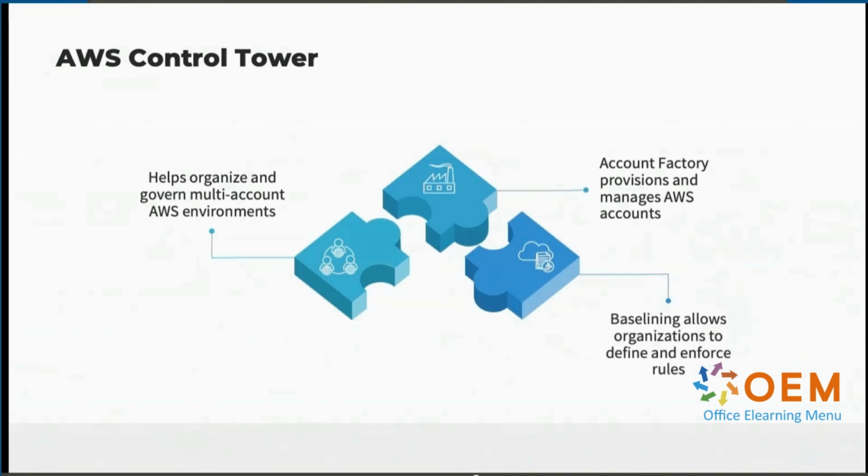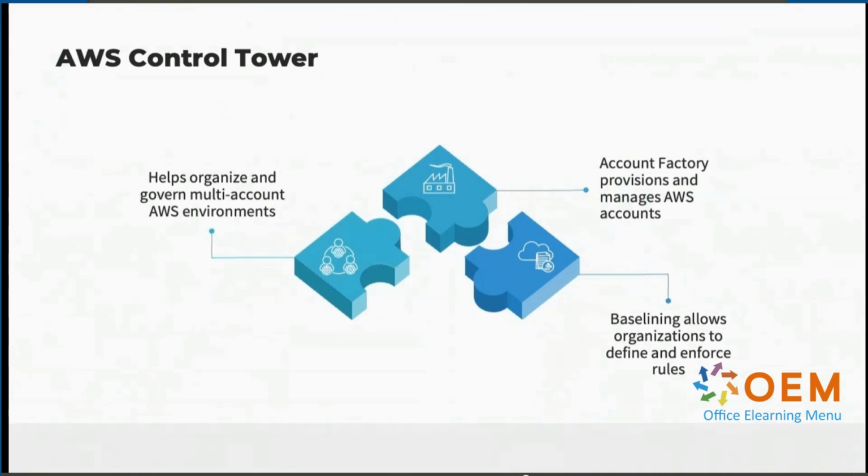Rules, or guardrails as they're called, are defined in AWS Control Tower to ensure compliance. Some guardrails are mandatory rules that are enforced automatically by AWS Control Tower, while others are recommendations that the organization can choose to follow or not follow. Some areas these guardrails may affect are things like how identity and access management, or IAM, are set up, or how encryption is managed.